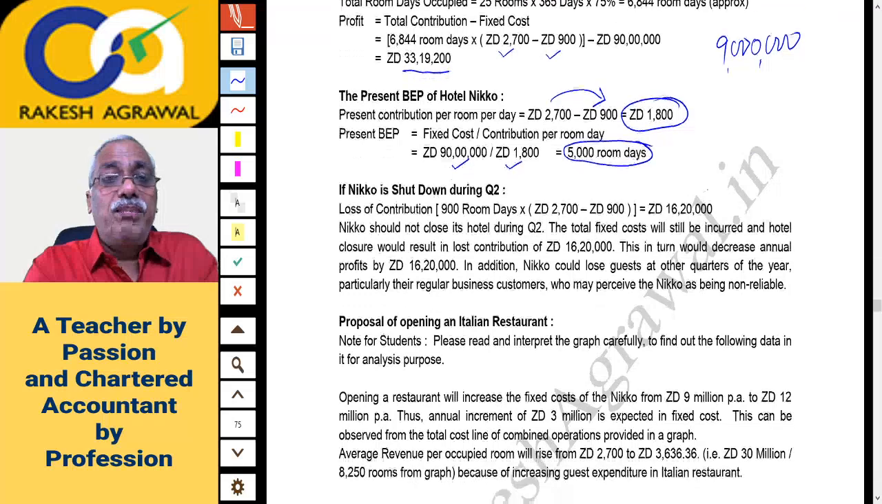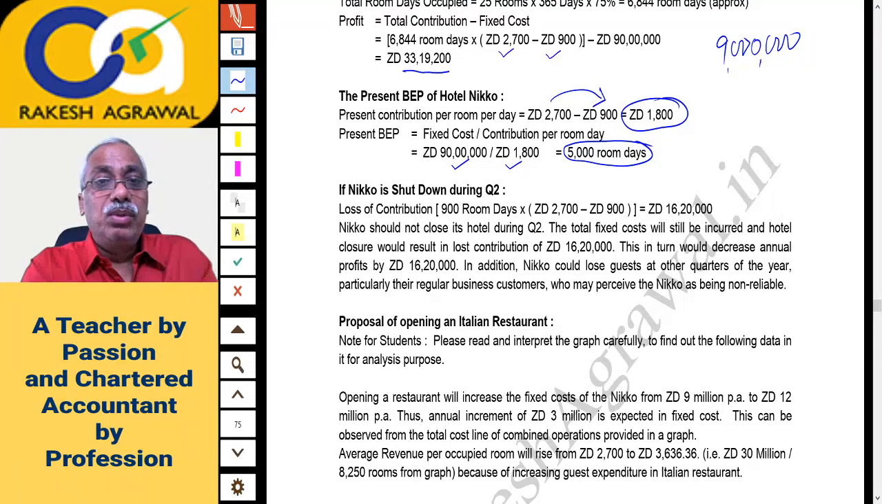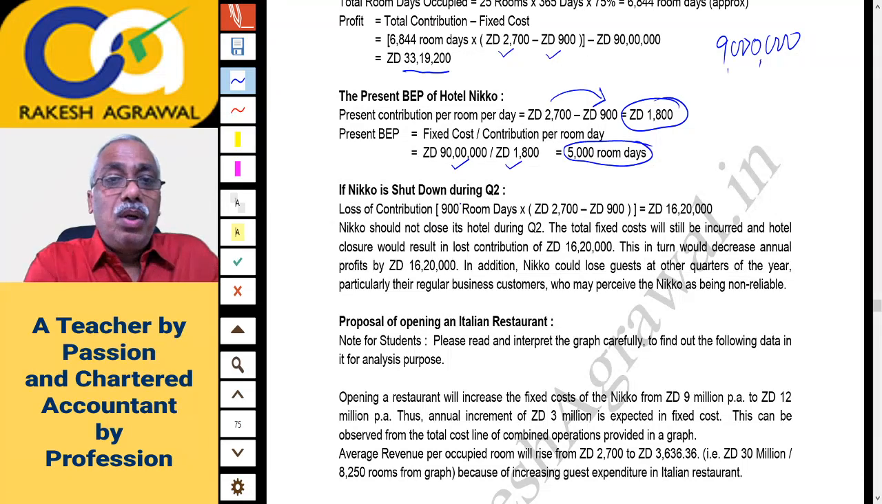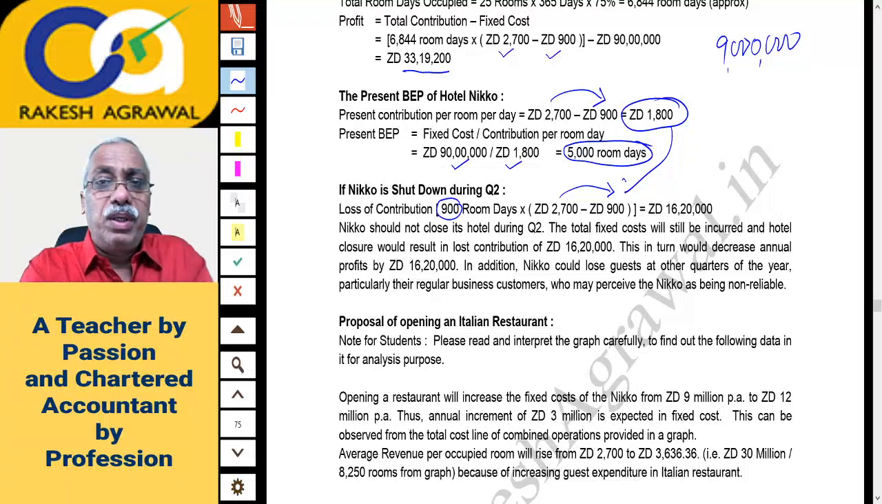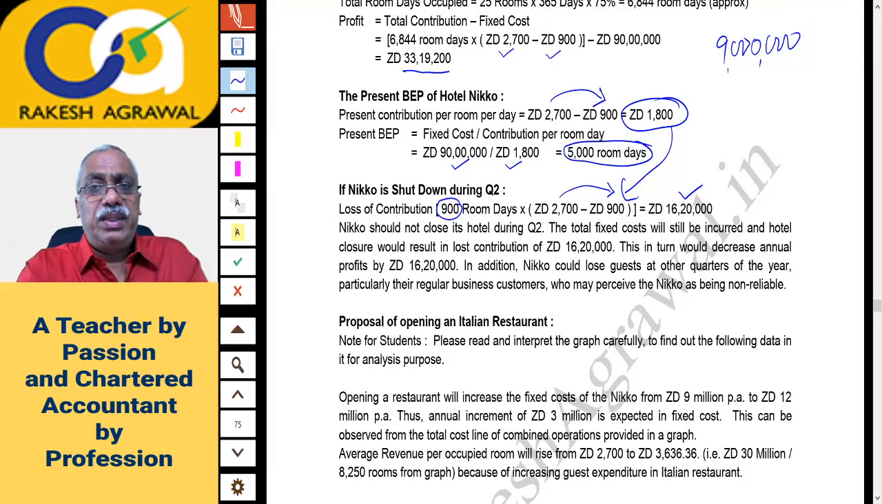Now let's go ahead. If Nikko is shut down during quarter 2, what will happen? You will naturally lose certain contribution. During quarter 2, 900 room days are expected to be occupied. So you lose the contribution, 2,700 minus 900, that is 1,800 contribution per day. 1,800 into 900 will be 16,20,000 ZD. This is the contribution lost due to closure.